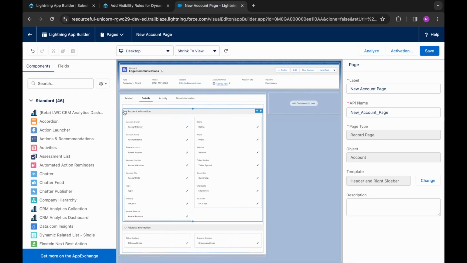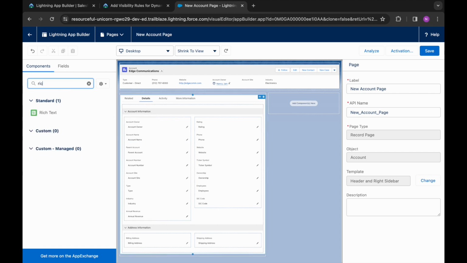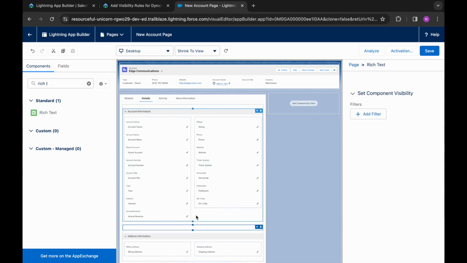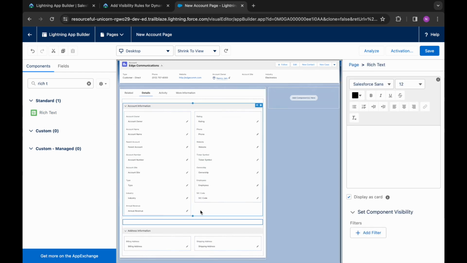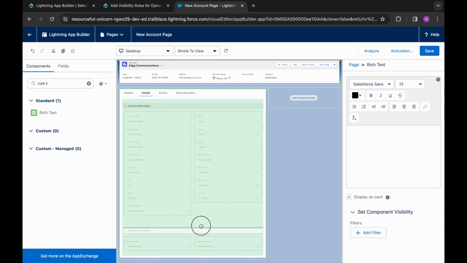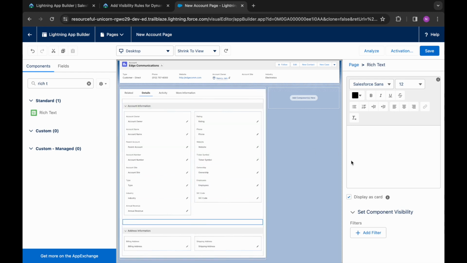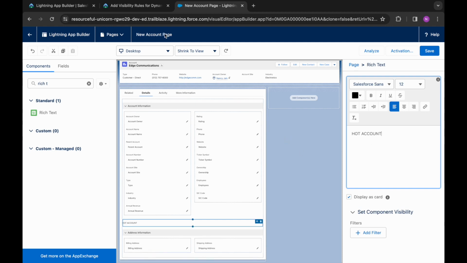Okay, so we will go back here, we will search for rich text. Although it is not mentioned where we want to add it, we will add it in the details section and this account information section. Okay, and we need to give it its text as hot account.